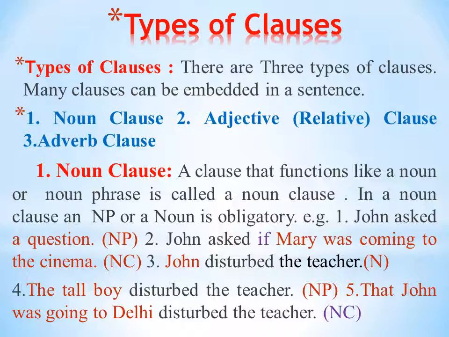Fourth, the tall boy disturbed the teacher. NP, the tall boy is noun phrase. The tall boy disturbed the teacher. The tall boy, noun phrase. In a noun clause, a noun phrase is a must.